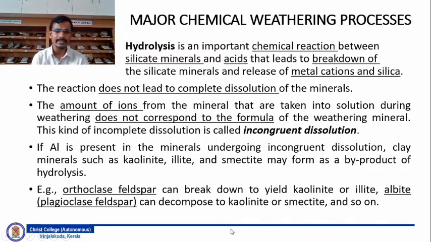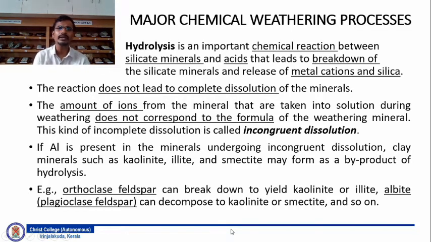So in all these cases, no complete dissolution occurs. The part of the ions taken into solution during the weathering does not correspond to the chemical formula of the weathering mineral.